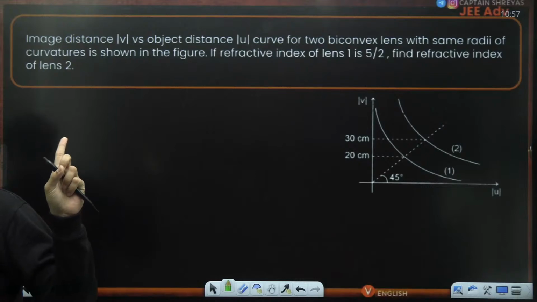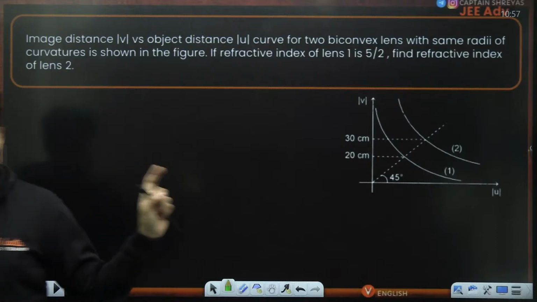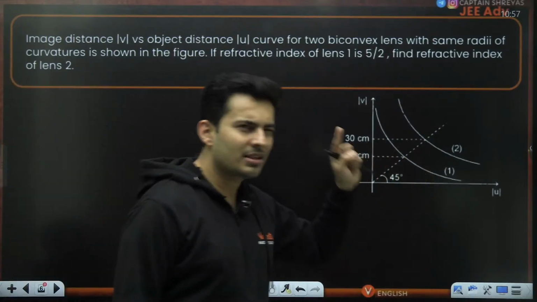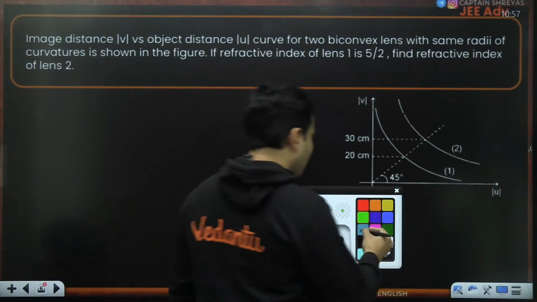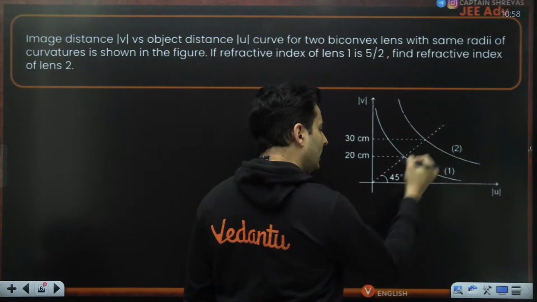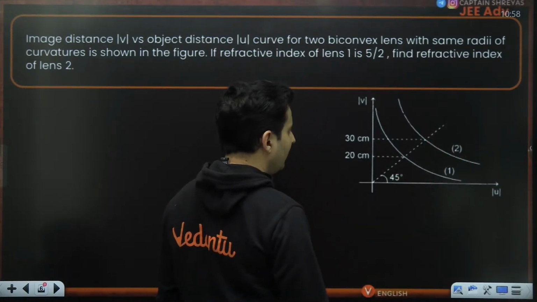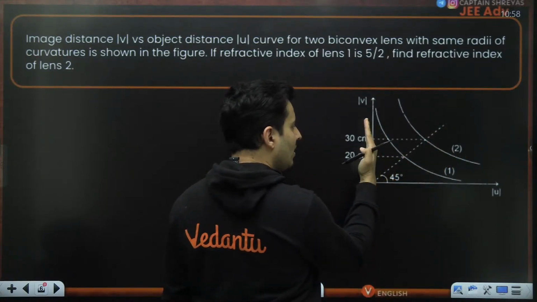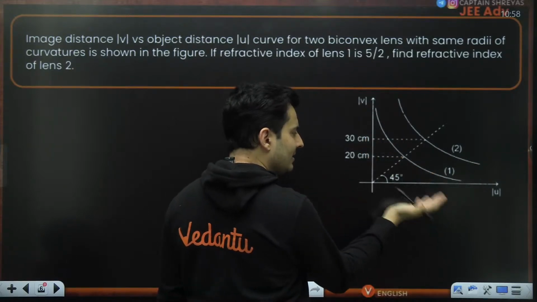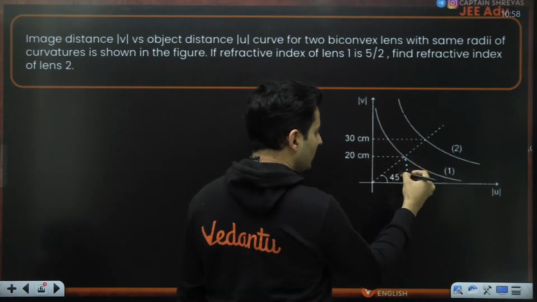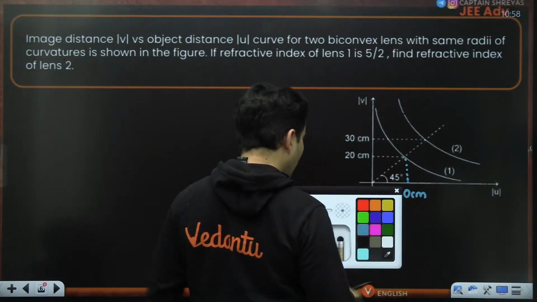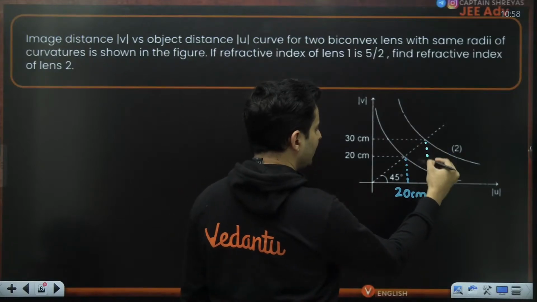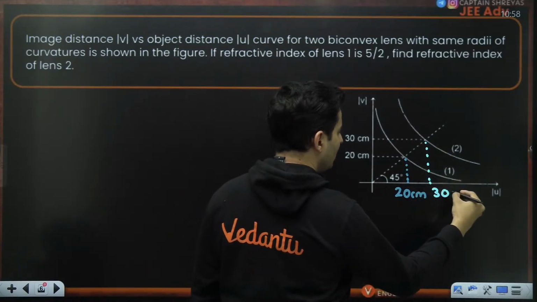The graph is given. Do we know something from this particular graph? Does this graph of image distance versus object distance tell you something? Maybe it should tell us something. Let's see. If you observe it carefully, this particular dotted line is shown at 45 degrees. Okay, maybe for a reason. If it is at 45, whatever is there on this side and this side will be exactly symmetric. So if this is 20 centimeter, so this naturally should also be 20 centimeters. And not just that, even if this is 30 centimeters, by logic, this should be also 30 centimeters.